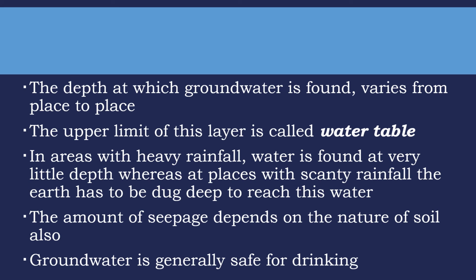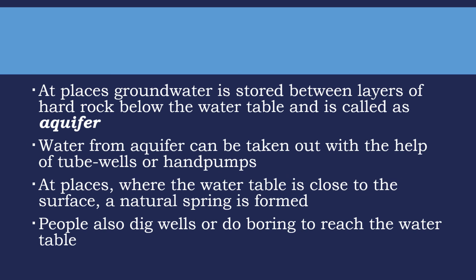The amount of seepage depends on the nature of soil also. Groundwater is generally safe for drinking. At places, groundwater is stored between the layers of hard rock below the water table and is called an aquifer. It means an aquifer is the water which is present between the rocks. Water from an aquifer can be taken out with the help of tube wells or hand pumps. At places where the water table is close to the surface, a natural spring is formed. People also dig wells or do boring to reach the water table.